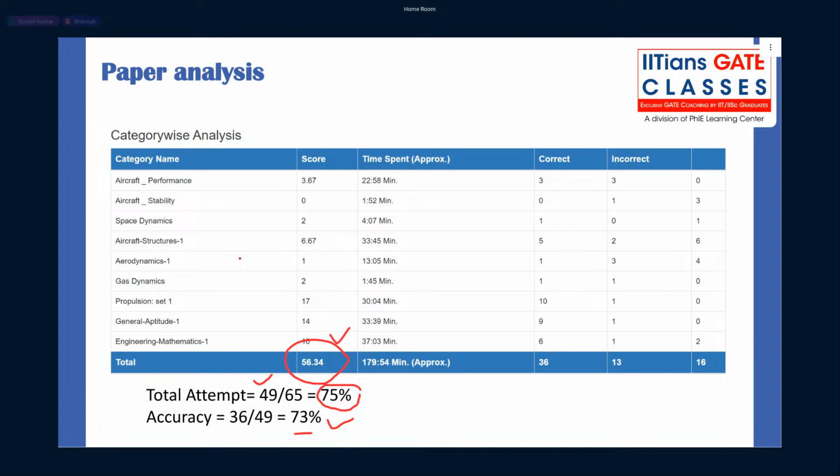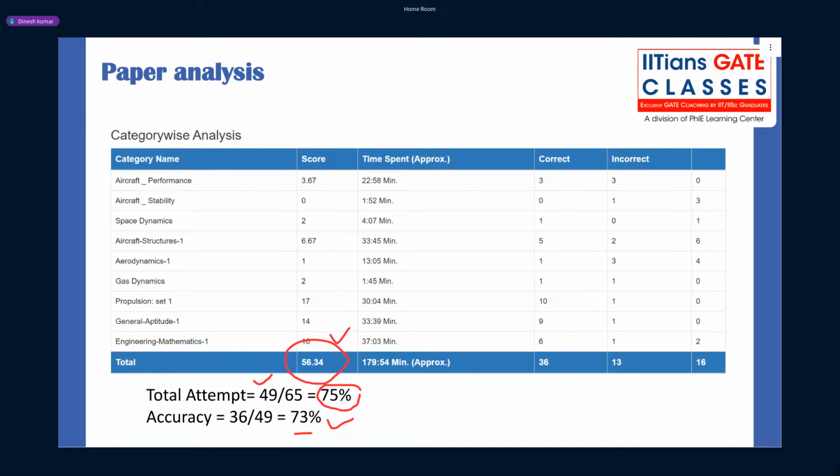right? Yes or no? Yes, sir. It will be around 20. Yes, sir. So guys, you just think of it. To get a top 20 rank, you just need to solve 50 odd questions with good accuracy. Is it a tough thing? Solving 50 questions out of 65, guys? Thumbs up or quickly respond. Is it a big deal? I believe not at all.